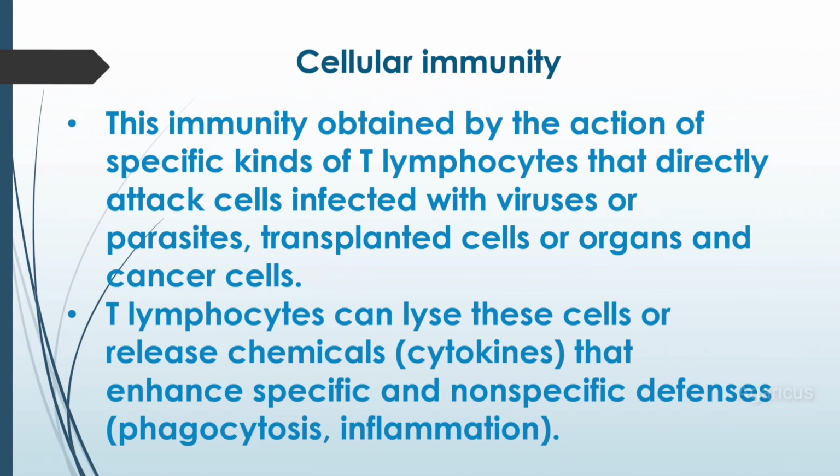Cellular immunity. This immunity is obtained by the action of specific kinds of T lymphocytes that directly attack cells infected with viruses or parasites, transplanted cells or organs, and cancer cells. T lymphocytes can lyse these cells or release chemicals, meaning cytokines, that enhance the specific and non-specific defense. The methods are commonly known as phagocytosis and inflammation.